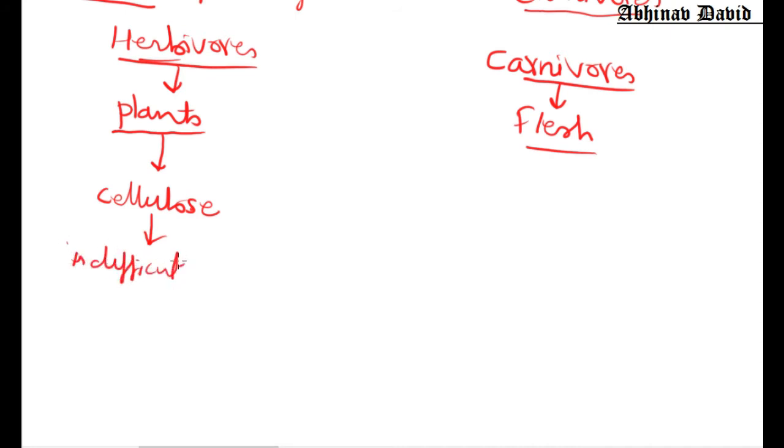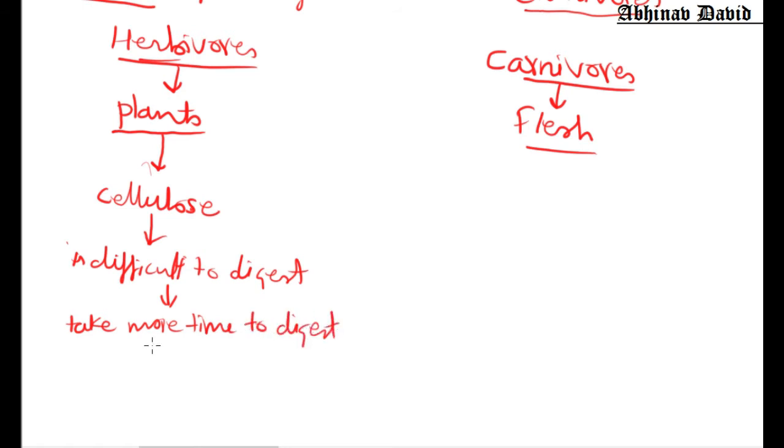That is why cellulose is difficult to digest. So these herbivores take more time to digest, and that is why they have longer small intestine.